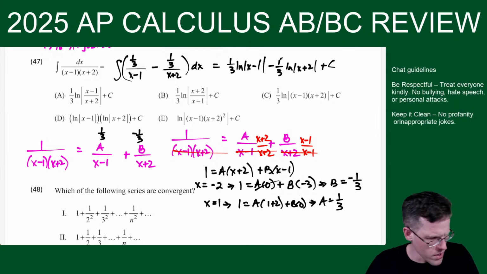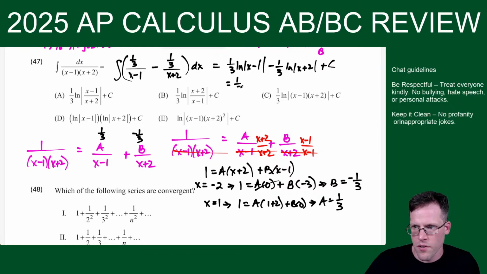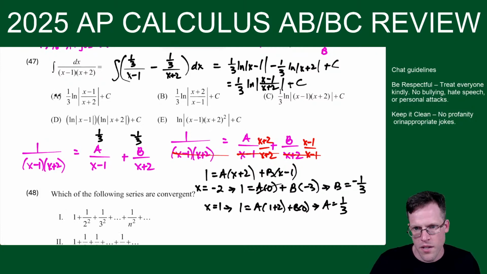And then we look and we're like, oh no, my answer is not there. The reason the answer is not there is because we have to know log properties. So you have to know ln a minus ln b is ln of a over b. So here I could take out the 1/3, factor it, and then I have ln of this minus ln of this. So it becomes 1/3 ln absolute value x minus 1 over x plus 2 plus c. And then choice A is our answer.